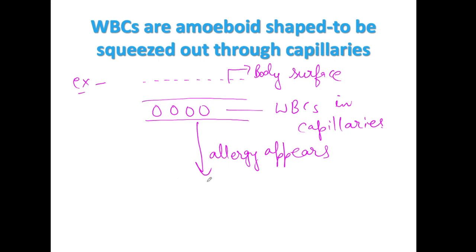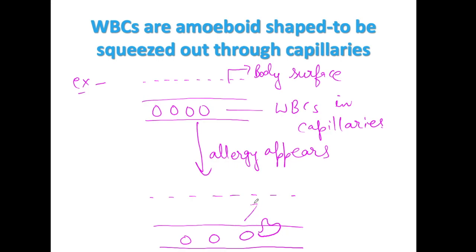They reach near the body surface. So they squeeze out of the blood capillaries like this. So they show a different type of movement in which they can be squeezed out from the blood capillary and reach the body surface. Okay, so this movement is known as diapedesis.